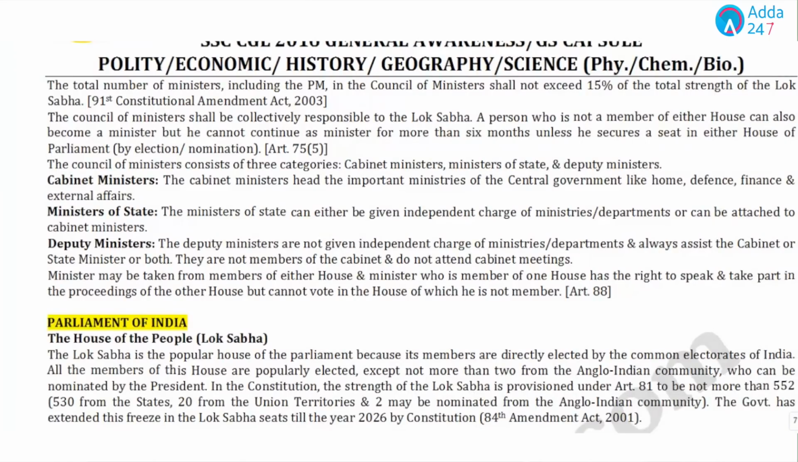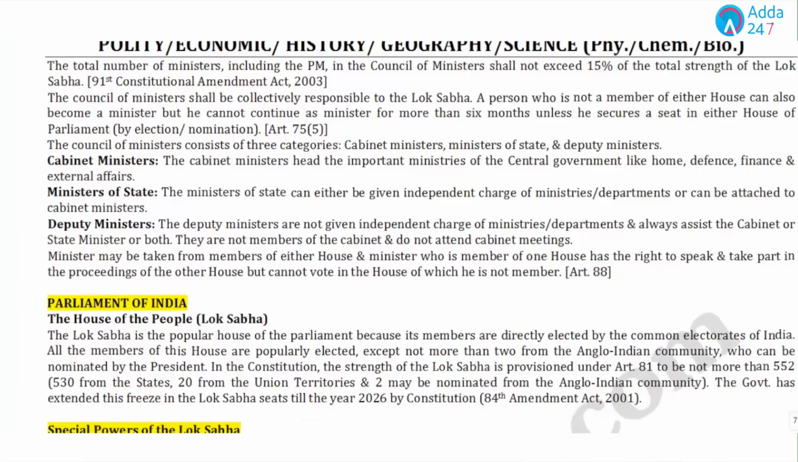Now, if we talk about some of the facts related to the Central Council of Ministers, the total number of ministers, including the PM in the council, shall not exceed 15% of the total strength of Lok Sabha, and this was decided under the 91st Constitutional Amendment Act 2003. The Council of Ministers are collectively responsible to Lok Sabha. We have seen such questions.